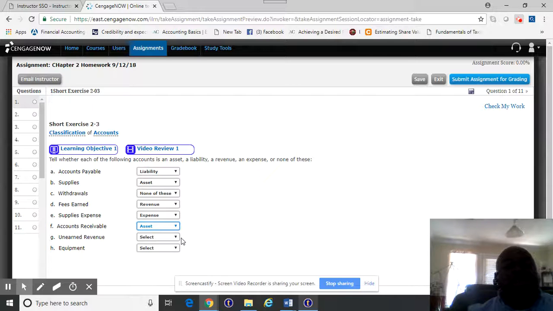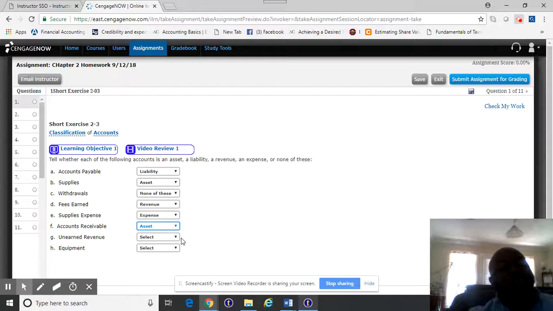Unearned revenue, I'm not sure if we talked about this as much, but what do we say with accounting? Revenue is recorded when it is earned. So it is recorded as revenue when it is earned. If it's unearned, that means that we have not officially earned the revenue yet. One of the examples of that, if I have a newspaper subscription or magazine subscription company, and a person decides to pay me up front, they say, hey, I'm going to subscribe for the next 12 months and it doesn't begin until next month.